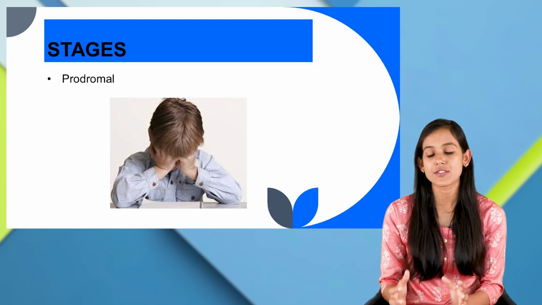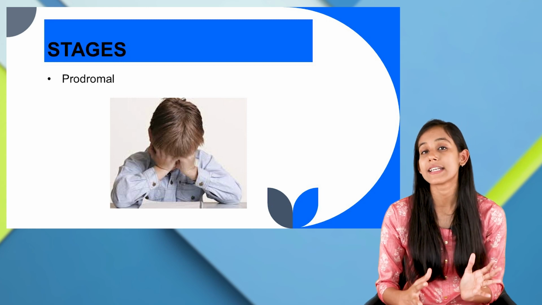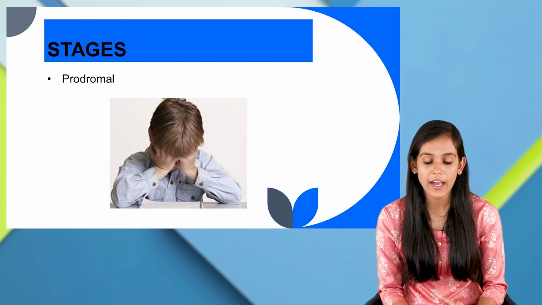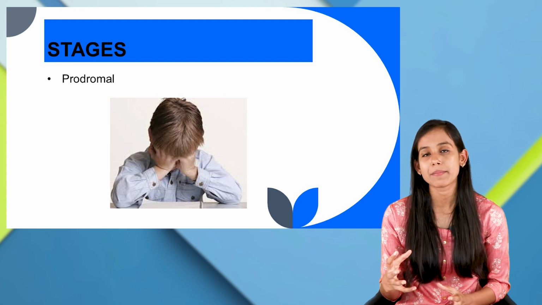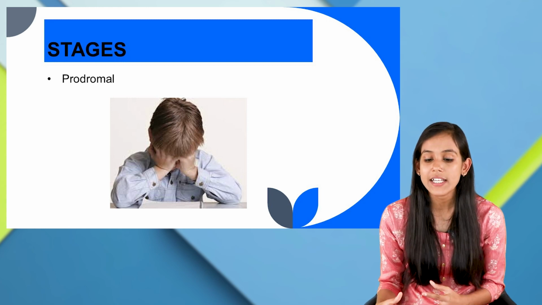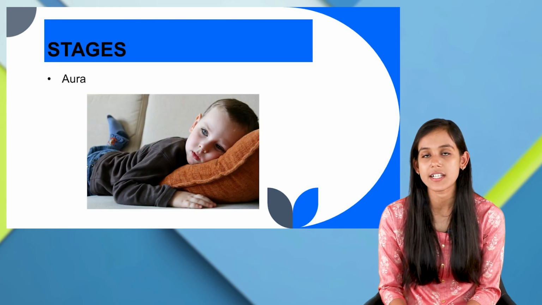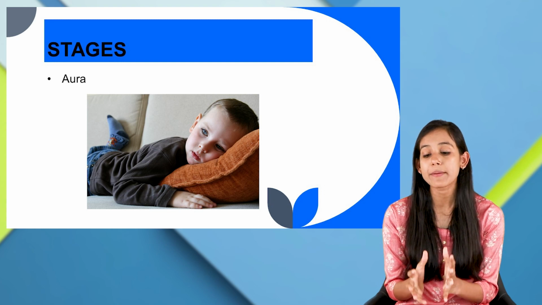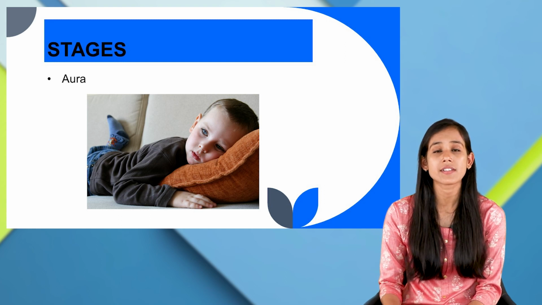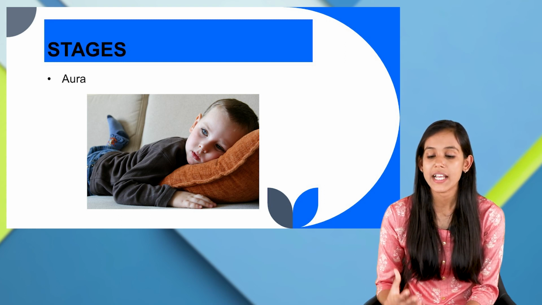Well, next let us move on to the stages of seizure. The first stage is prodromal. This starts days before a seizure happens, and here we can see prior symptoms. The child might have depression or anxiety, or there might be gastrointestinal or urinary issues. The second stage is aura. This happens at the very beginning of a seizure, and here the child will have altered vision or hearing. There might be a sudden weird taste or smell, and this happens within seconds or minutes.